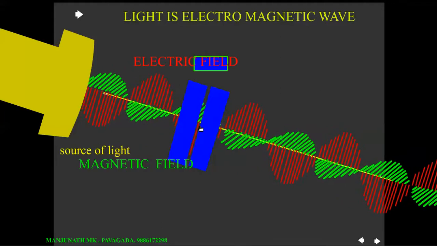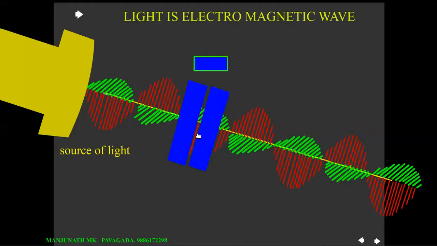The increase and decrease of this line or vector is nothing but the varying magnetic field or electric field at this point. So this variation in the electric field strength at a given point is nothing but fluctuation of the electric field. So like this, an electromagnetic wave consists of a fluctuating electric field and a fluctuating magnetic field in mutually perpendicular directions.